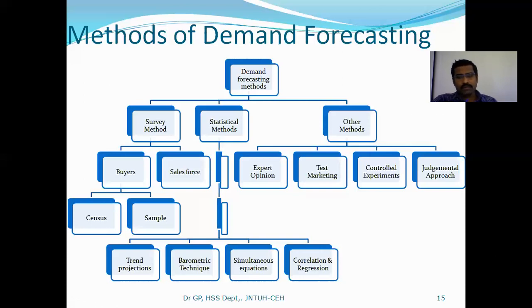Next, controlled experiments. A controlled experiment comes in the case of an already succeeded product, right? Because a product life cycle concept is there. Of course, when time comes, I will tell you. Every product has a lifetime, right? If a product once gets success, to keep it in the market for a longer period, we make a lot of changes in that particular product.